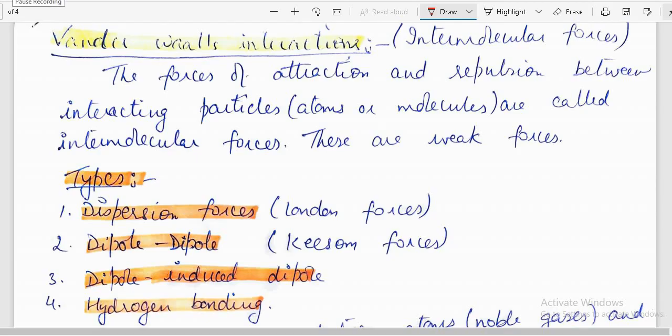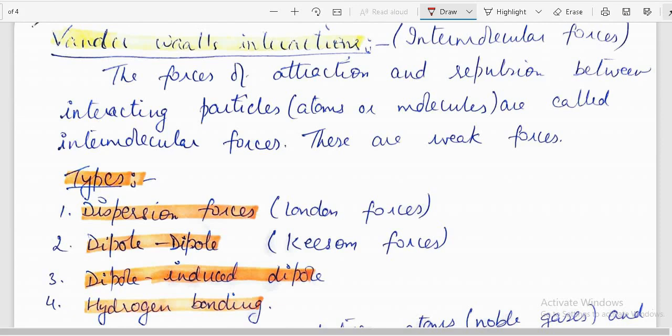Today we will start with van der Waals interactions, or say intermolecular forces. Till now we have done hybridization, then bond parameters, then localized and delocalized chemical bond. Now we will be doing van der Waals interactions.